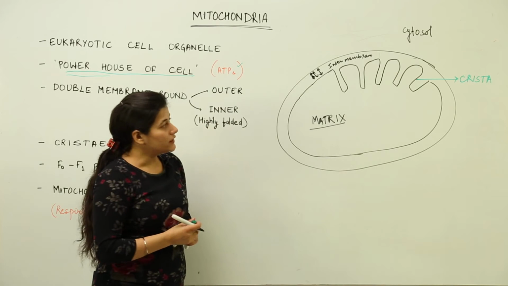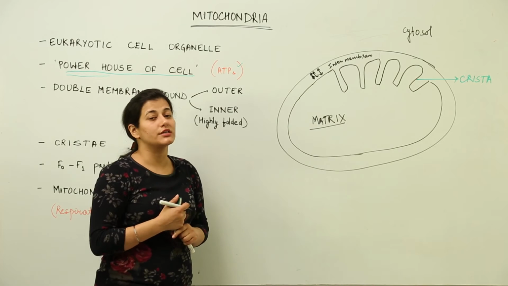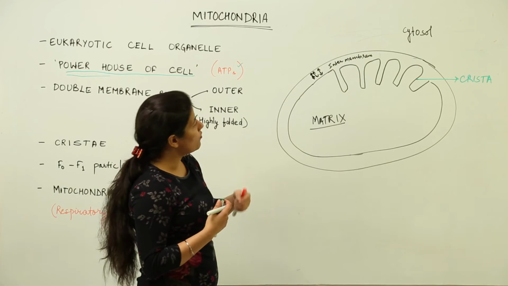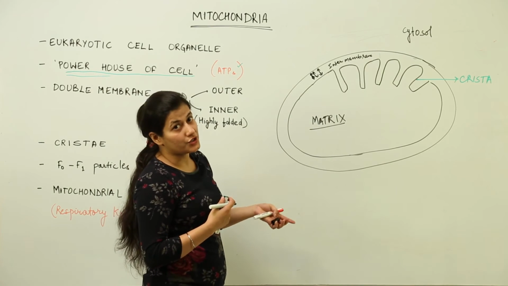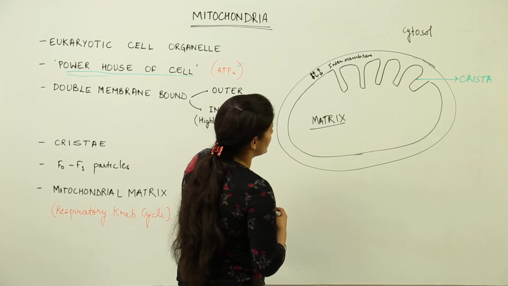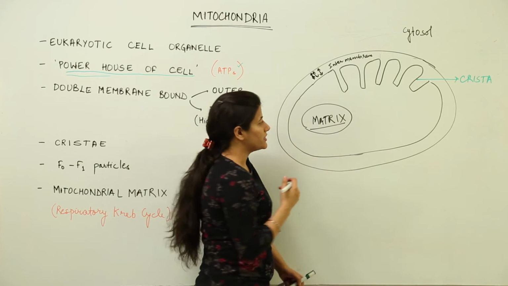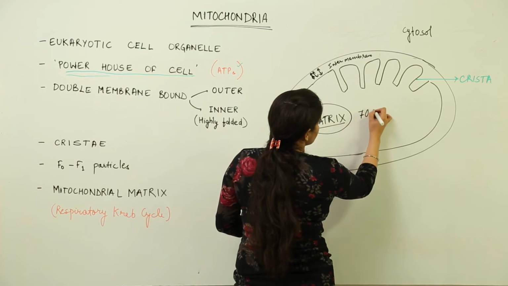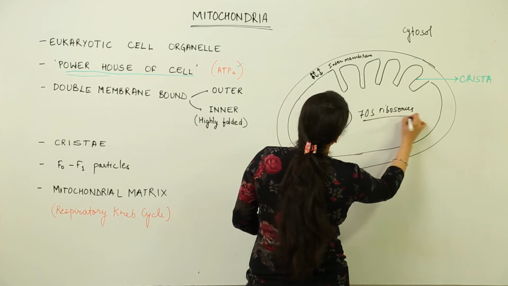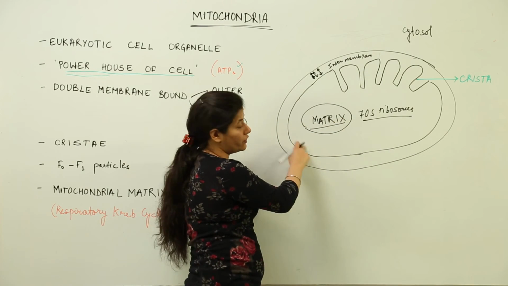I must tell you one thing, that we assume that mitochondria is a prokaryotic cell which the eukaryotic cell has enslaved. You know what is getting enslaved like? Like it would perform all the functions of energy generation for the animal cell or the eukaryotic cell or the plant cell in whichever cell it is present. So this mitochondrial matrix is the source why I say that it is a prokaryotic cell, because we find 70S ribosomes over here. Lot many ribosomes would be scattered in this mitochondrial matrix and they are 70S, so that means it is somehow a prokaryotic cell.